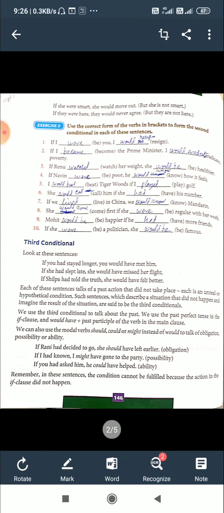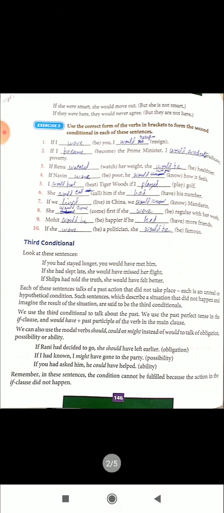So what do you think the verb and tense are? Here we use past perfect in the if clause and would have plus past participle in the main clause. And if it expresses obligation, possibility or ability, we use should have, might have and could have.